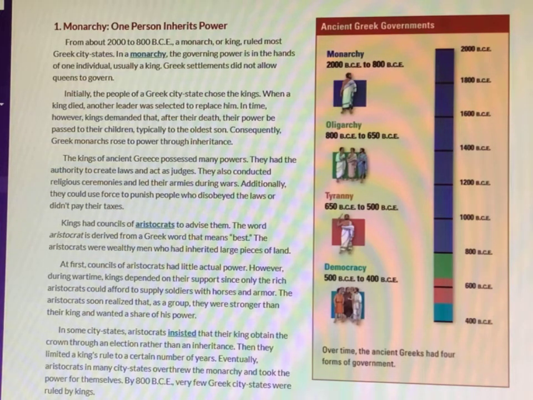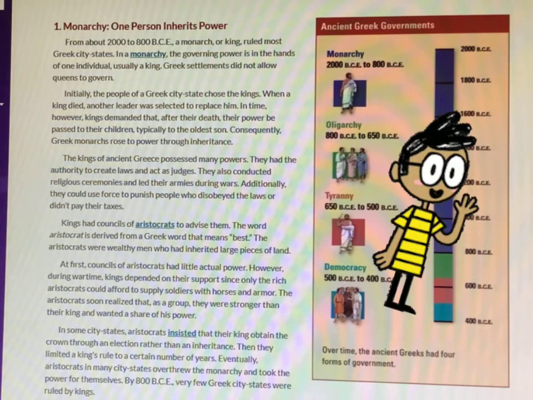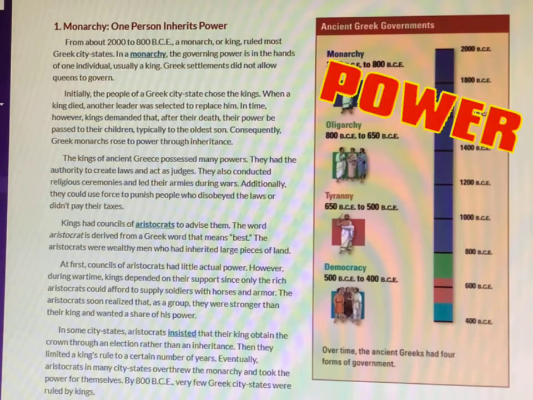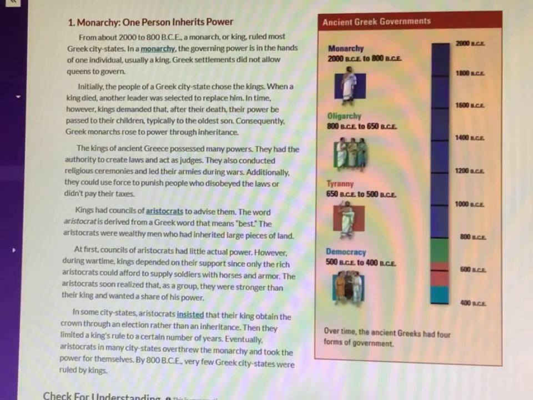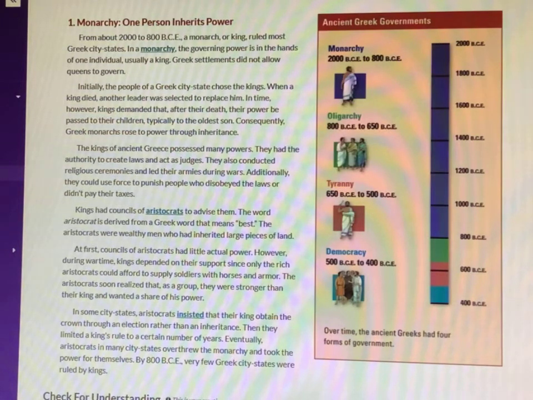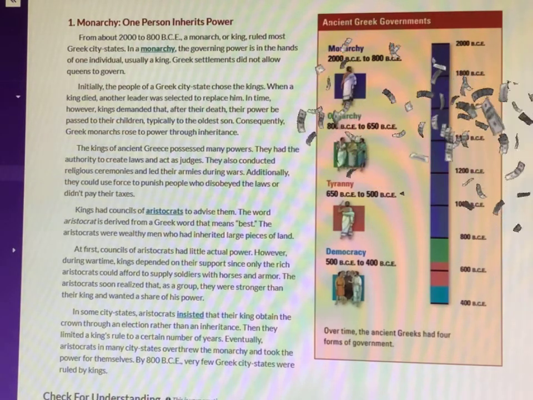In time, however, kings demanded that after their death, their power be passed to their children, typically to the oldest son. Consequently, Greek monarchs rose to power through inheritance. The kings of ancient Greece possessed many powers. They had the authority to create laws and act as judges. They also conducted religious ceremonies and led their armies during wars. Additionally, they could use force to punish people who disobeyed the laws or didn't pay their taxes.